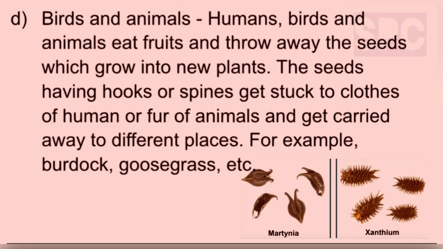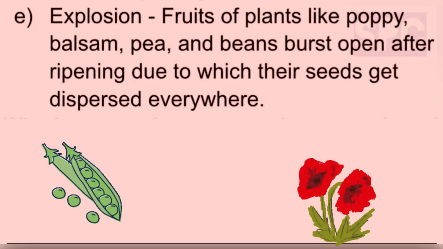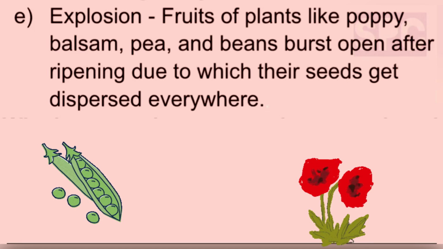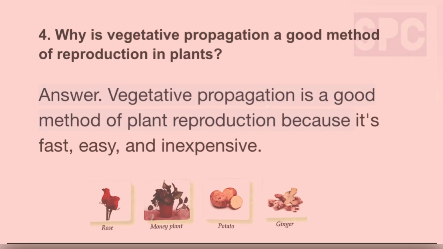The seeds having hooks or spines get stuck to the clothes of humans or the fur of animals and get carried away to different places. For example, burdock, goosegrass, etc. E. Explosion. Fruits of plants like poppy, balsam, pea, and beans burst open after ripening, due to which their seeds get dispersed everywhere.